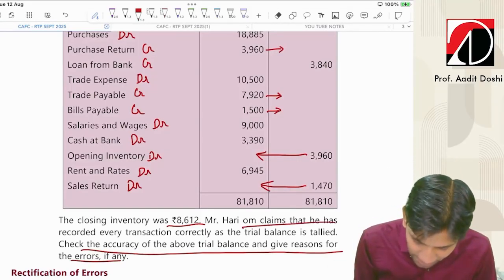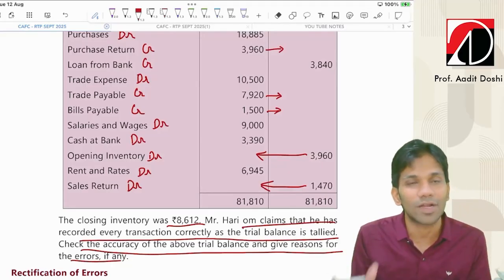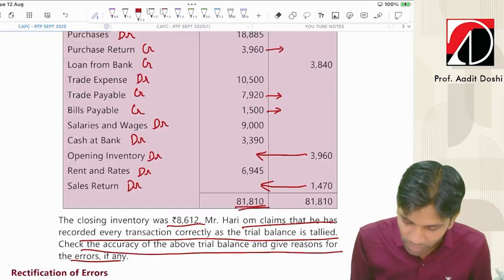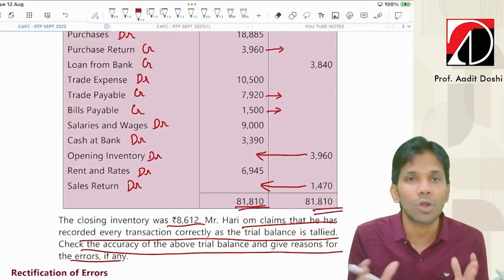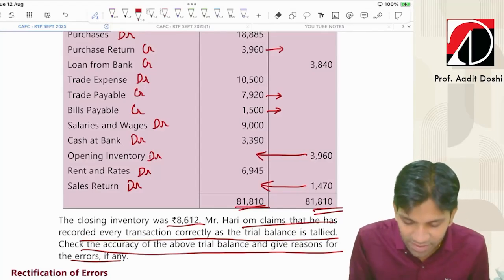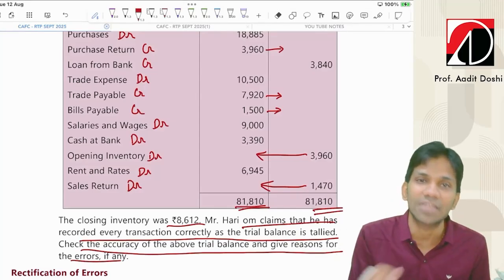Hariom claims that he has recorded every transaction correctly as the trial balance is tallied. So the client says that I have recorded every transaction because my trial balance is tallied. But the answer is no, you have recorded everything, but boss, you have not recorded all transactions correctly. So you are supposed to rectify the same. So this is the rectification with the red marks. They have to do it properly and then tally the trial balance.